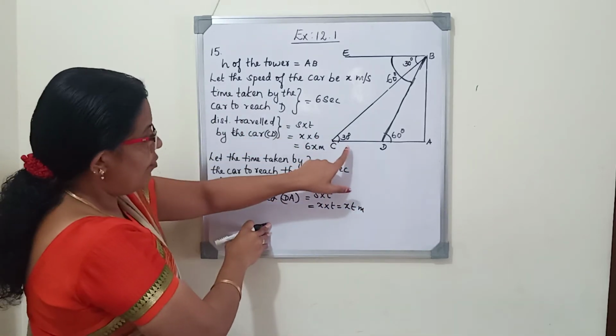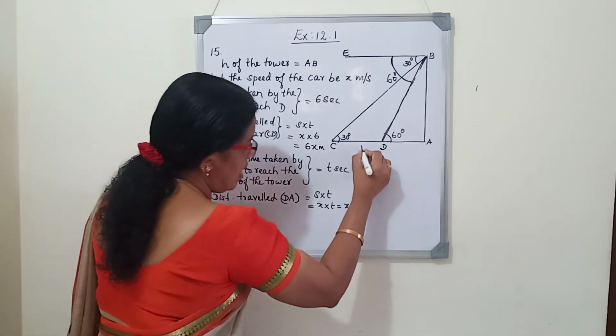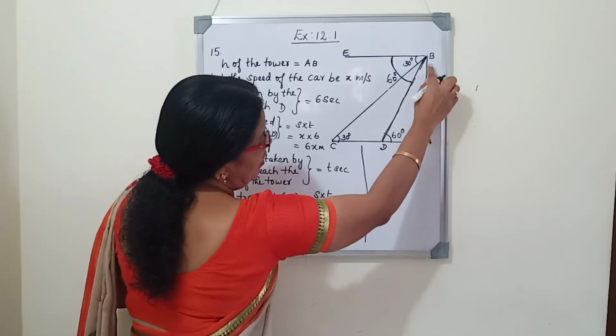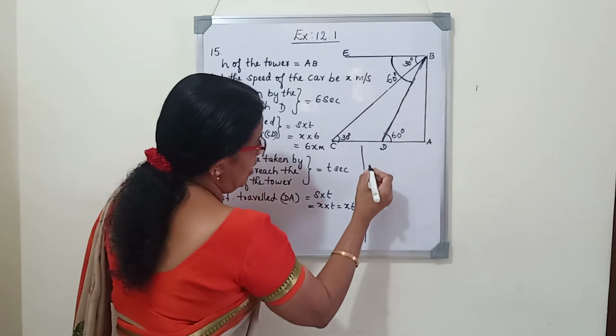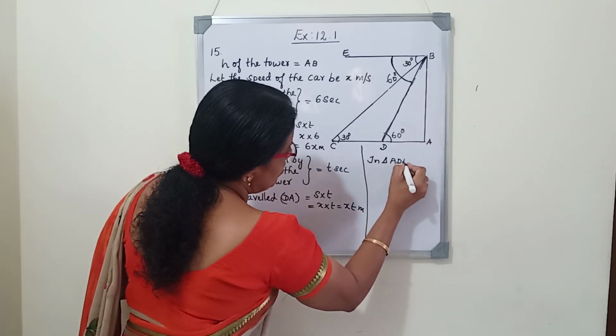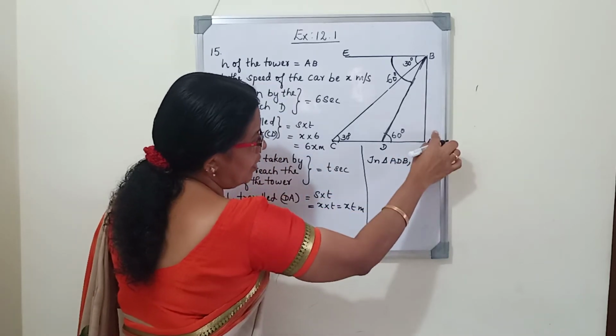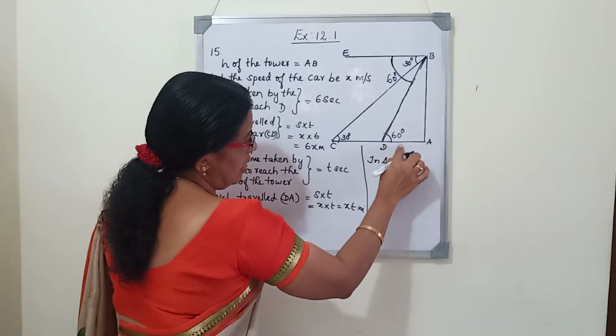Here we got CD and AD, both the distances. Now, which triangle? First we will consider triangle ADB. In triangle ADB, AB is the height of the tower, DA is the distance traveled.